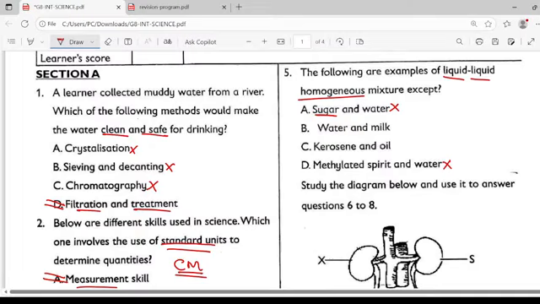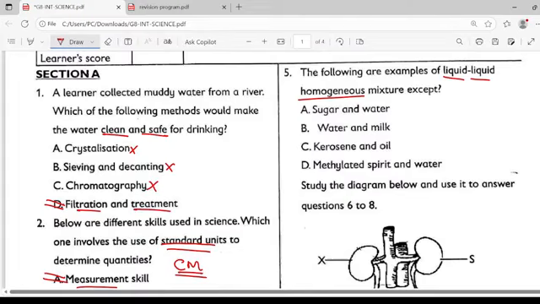What is the question asking? The following are examples of liquid. Oh, sorry, I had not read that question well. The following are examples of liquid homogeneous, except. So when you look at it, sugar is a solid and water is a liquid.